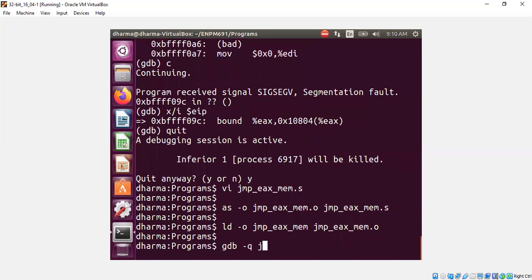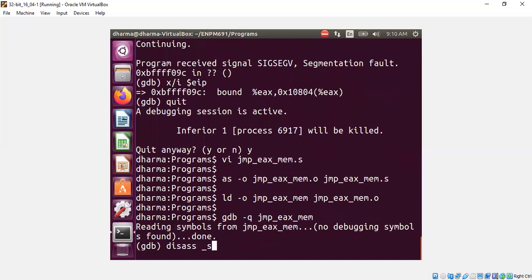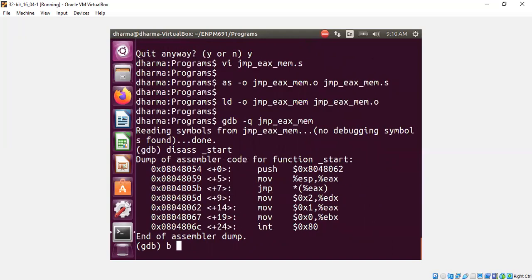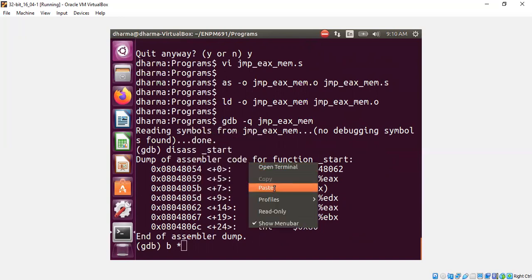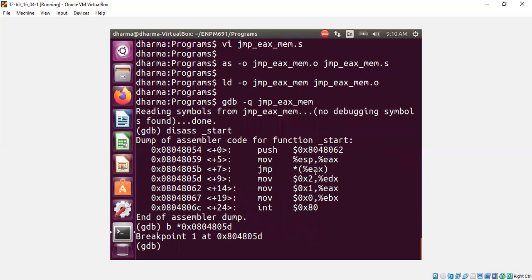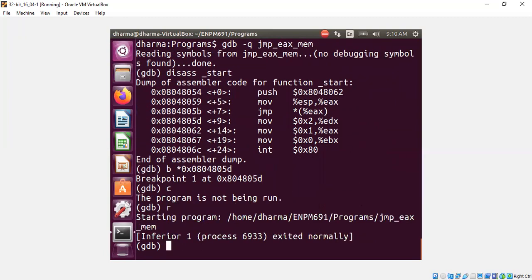Let me load it into GDB and wrap it up. This should happily work, and it should not hit the move statement, because EAX is pointing here. When the jump statement executes, it should directly jump here. See? Yeah, the program terminated normally.